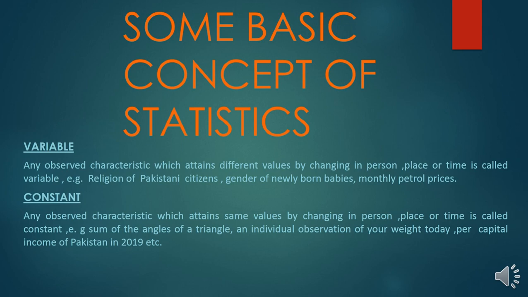But what is a constant? Any observed characteristic which attains the same value by changing in person, place, or time is called a constant. For example, the sum of the angles of a triangle. As we have learned many times, there is no change in the sum of angles of a triangle. As you know, the sum of angles of a triangle is equal to 180 and will remain 180 forever.